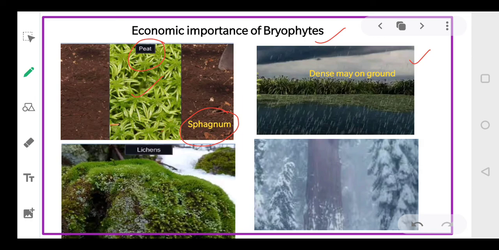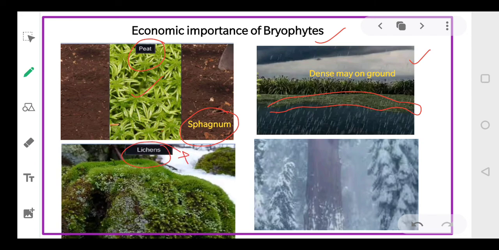Second, you must have observed when the mosses form a mat on the soil. As you can see here, mosses form a mat on the soil, so they can trap a large quantity of water, right? And this will enrich the underground water, and it will also prevent soil erosion. Okay everyone, so they form a mat on the ground, they retain water, they enrich the underground water, and they prevent soil erosion.